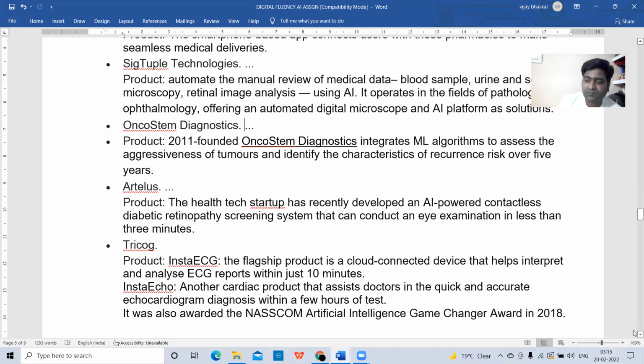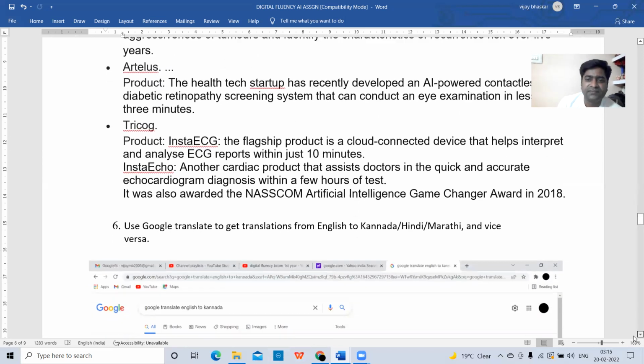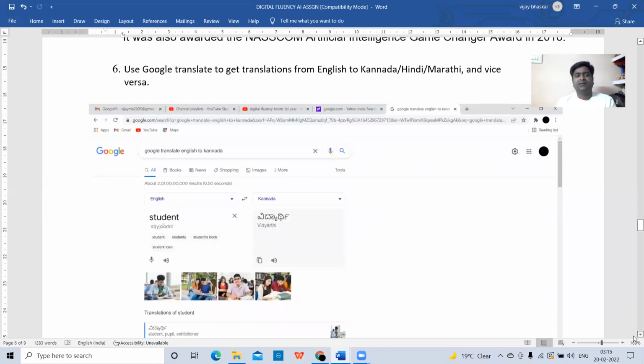Okay. So these are some of the healthcare companies. They developed their own products for assisting doctors in the medical field. So that is the answer for the fifth question. And now the sixth question. Let us go to the sixth question.